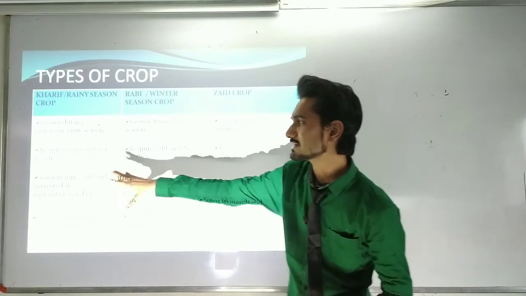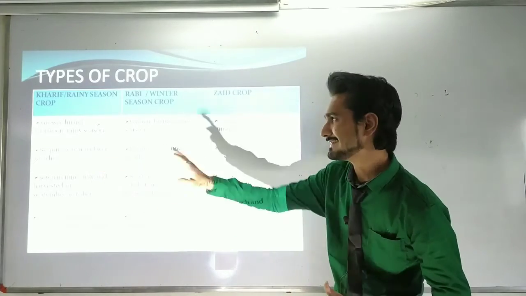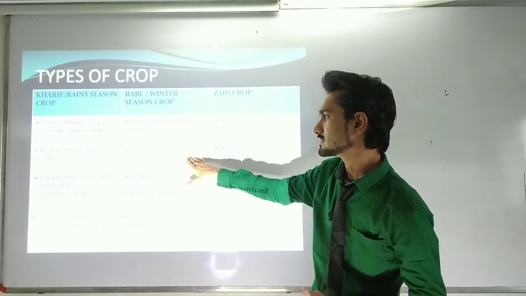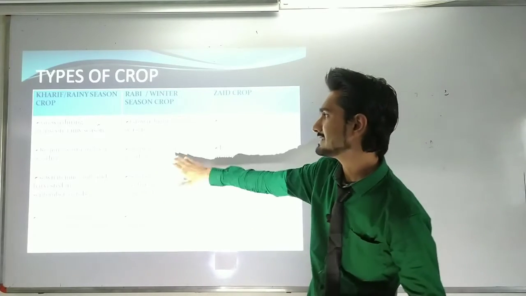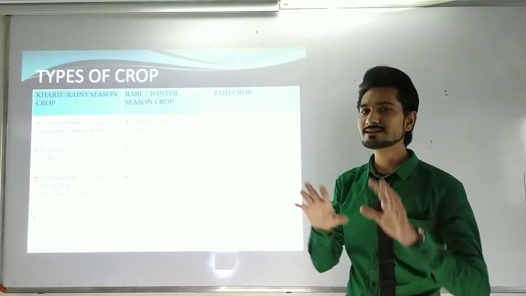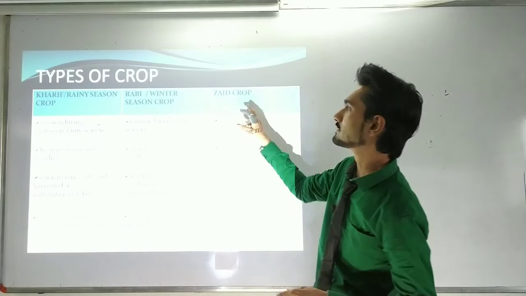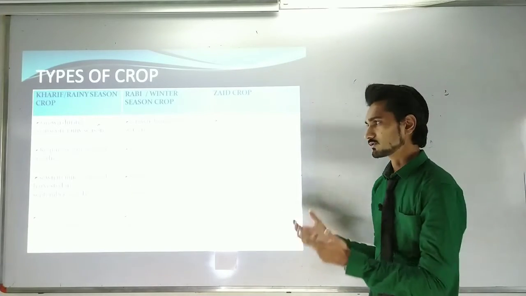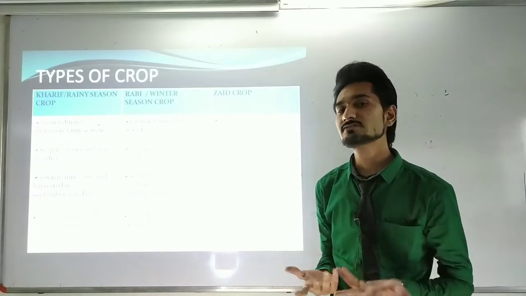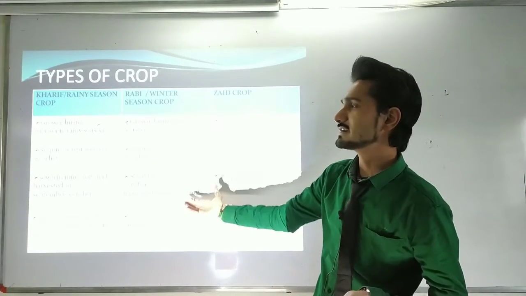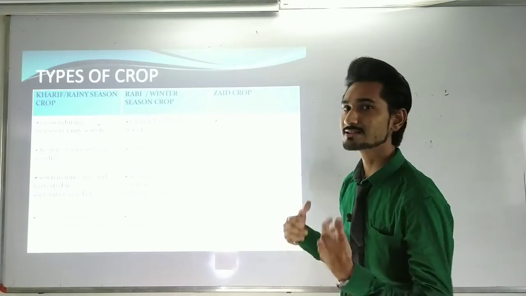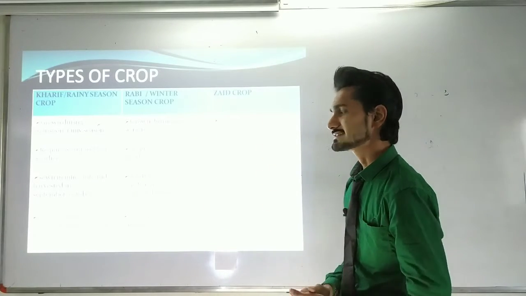Okay, if warm and wet weather is present, then and only then can the rainy season crops grow. If cold and dry weather is present, then and only then will the Rabi crops be grown. If warm and dry weather is there, then and only then will the Zaid crops be grown. Okay. After that, generally in which month can we produce the Kharif crop, which months can we produce the Rabi crops, and which months can we produce the Zaid crops.